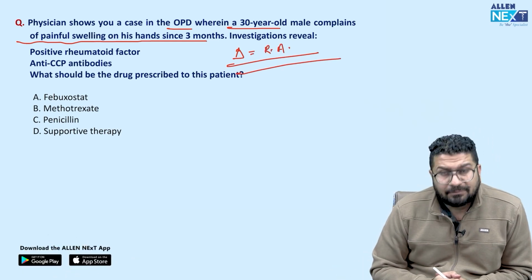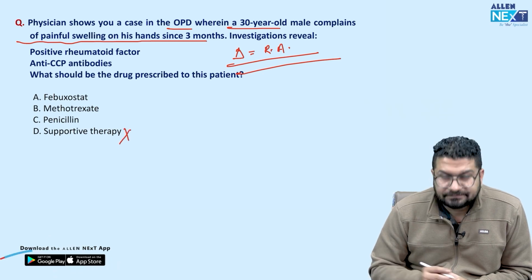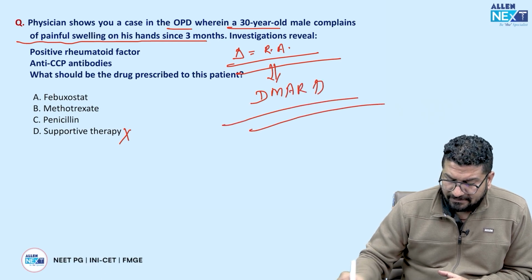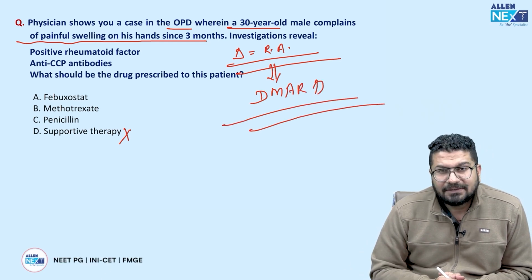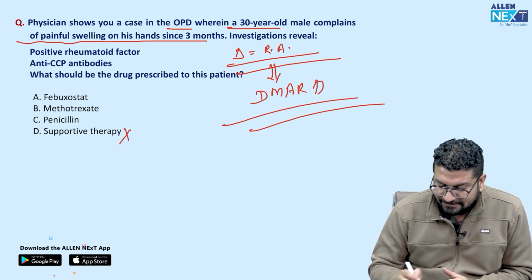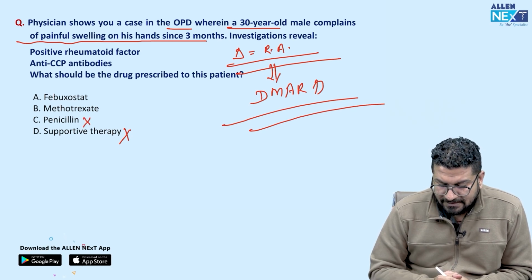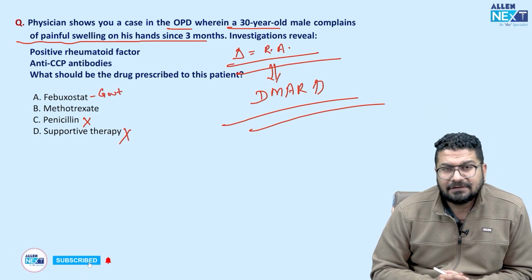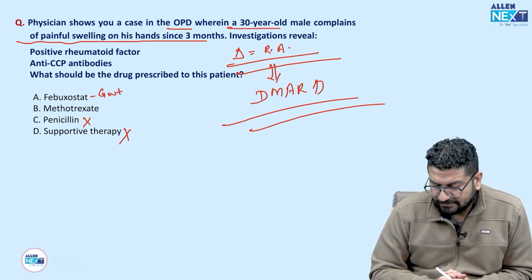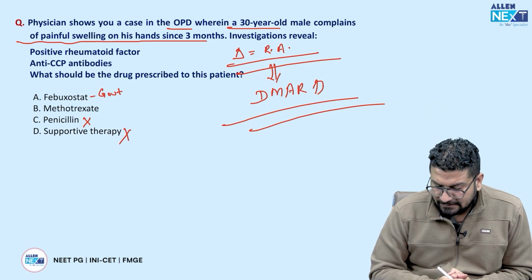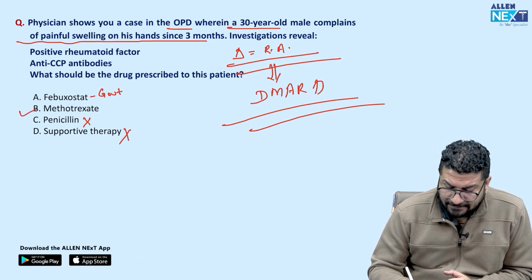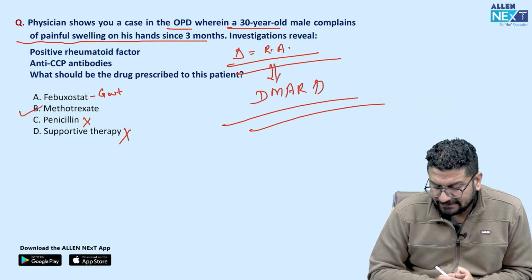What drug you will use? Supportive therapy दोगे इसमें? No. Rheumatoid arthritis. So treatment of choice. Now what we do? We start straight away with DMARD. आपको DMARD देने. Penicillin नहीं दोगे. Penicillin, right? It is an antibiotic. Febuxostat you will use in a patient who is having chronic gout. ये तो chronic gout में देते हो आप, right? So even like now DMARD of choice, the drug that we start is methotrexate. So आपको methotrexate देना है.